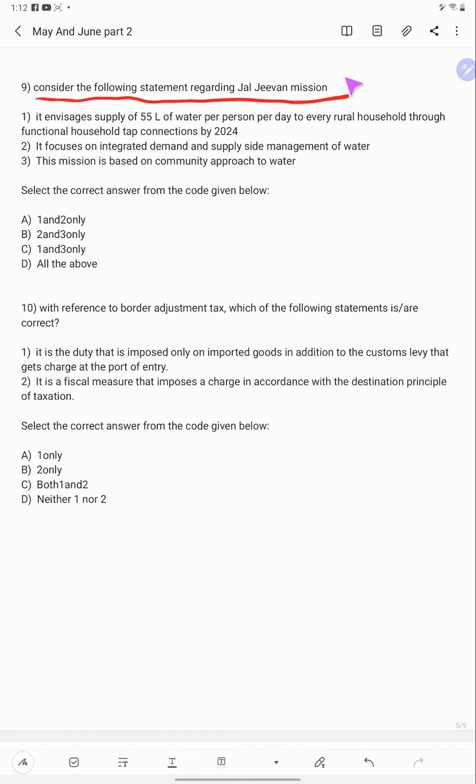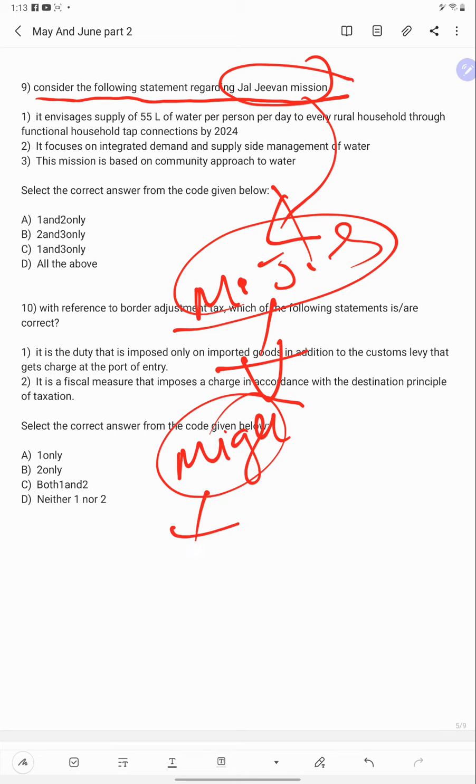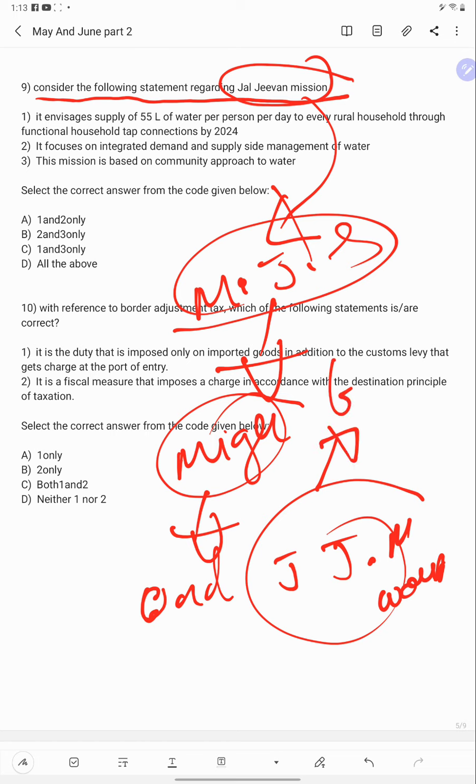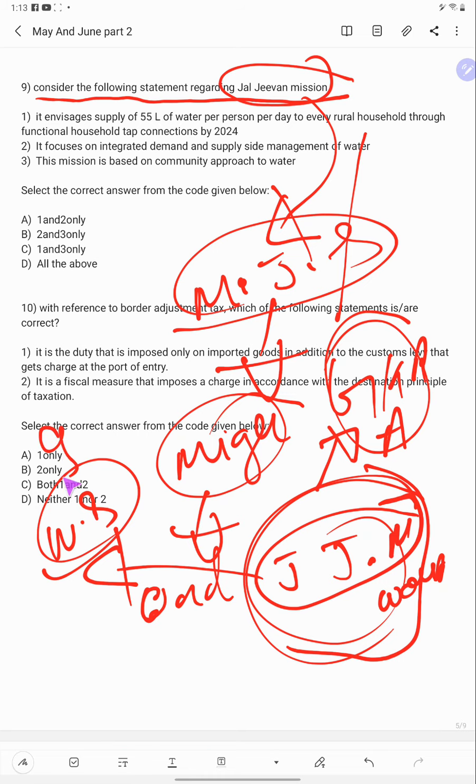Consider the following statement regarding Jal Jeevan Mission. Why is it in the news? Because the Ministry of Jal Shakti has announced that migrants will be provided employment under Jal Shakti mission works. This comes under Garibi Kalyan Rozgar Abhiyan, right? So you should know about the Jal Shakti mission, which is very famous because of water scarcity in India, growing water scarcity in India.